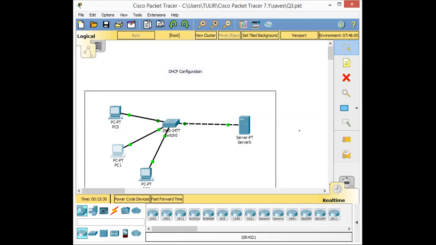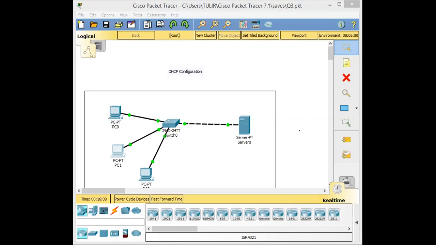Now, how can we configure the DHCP server so that all the devices in the network do not have static IP addresses, rather they obtain their IP addresses dynamically. If you have tried question number 1 and 2, in these I have allocated static IP addresses. That means their IP address will be static all the time. But DHCP makes the PCs or the devices attached to it have dynamic IP addresses.